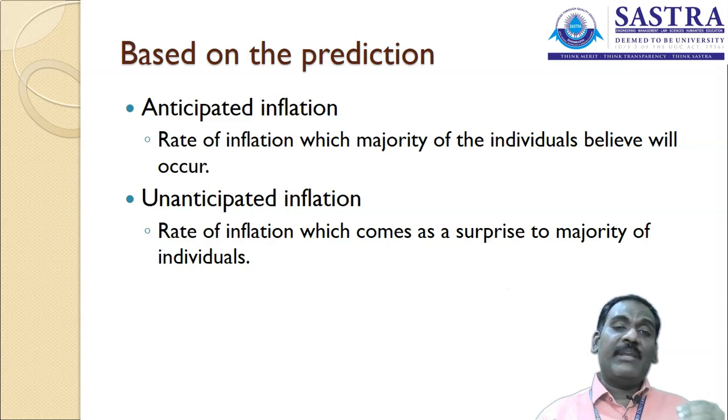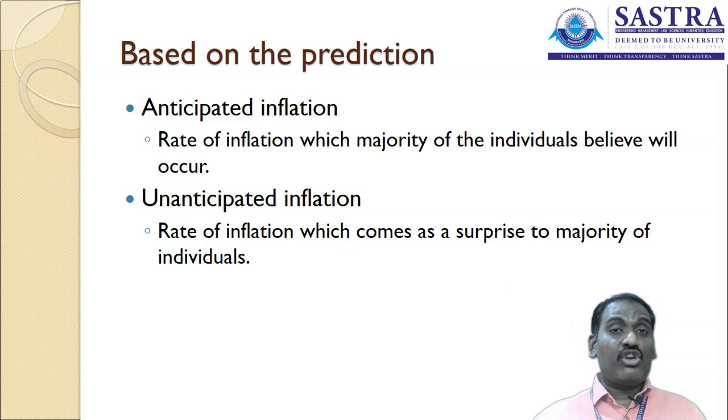If we can estimate it, it is called anticipated inflation. And what is unanticipated inflation? It is a rate of inflation which comes as a surprise to the majority of individuals. We don't know about that.